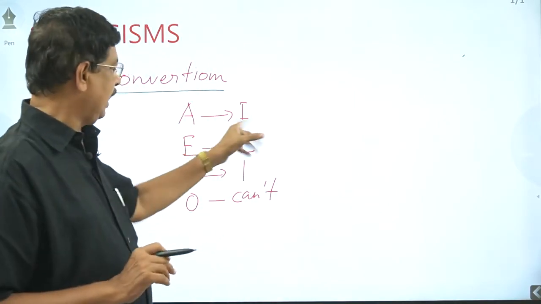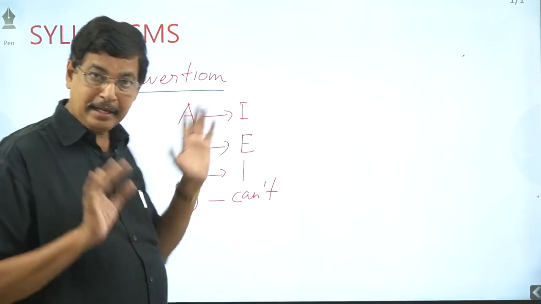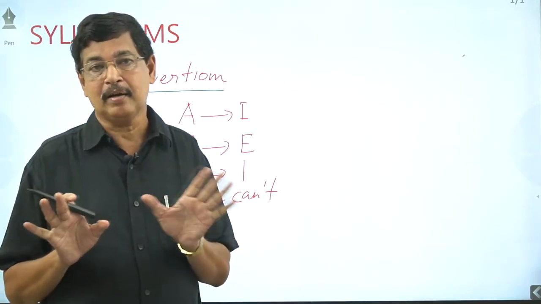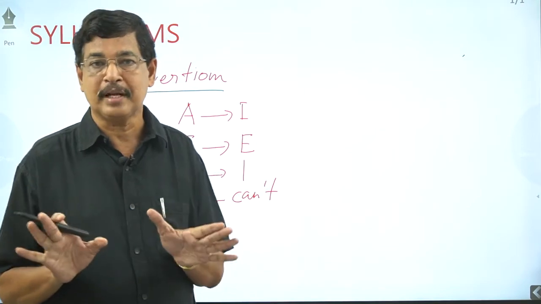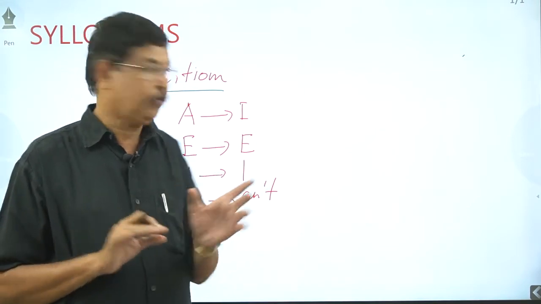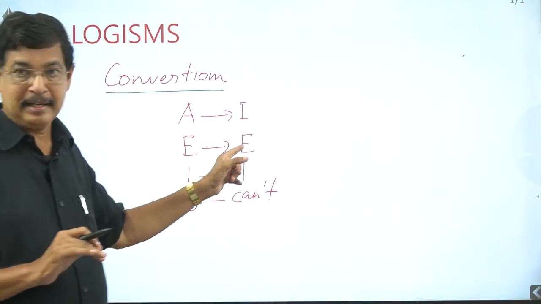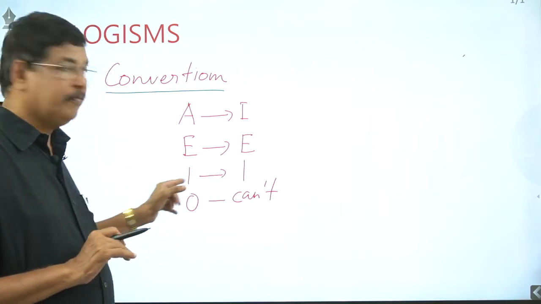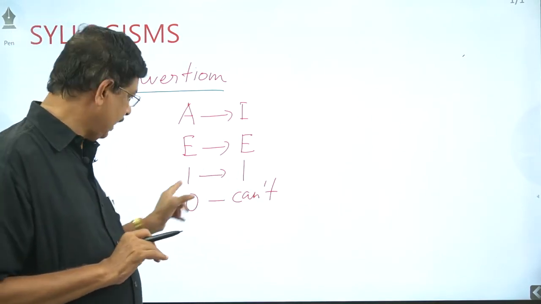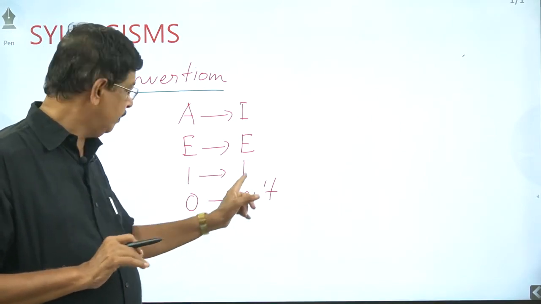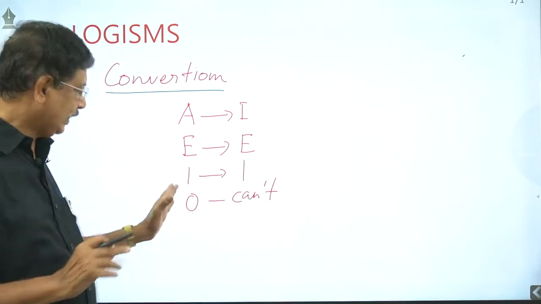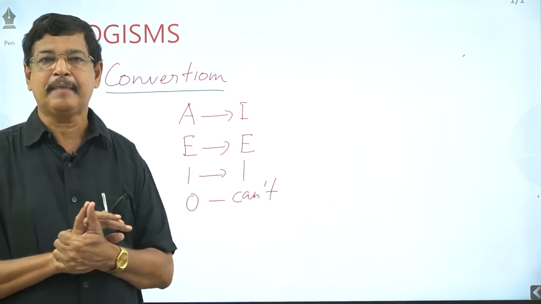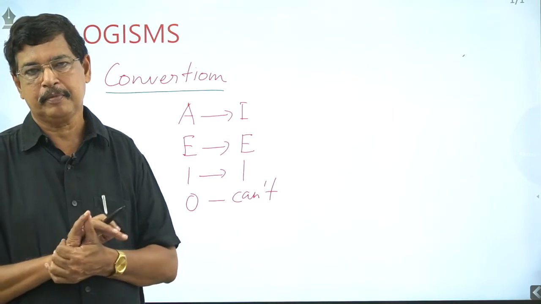A-type gives a positive I. When a negative E-type statement is converted, the conclusion is negative, so we get the same E. I-type converts to I itself. O-type cannot be converted.